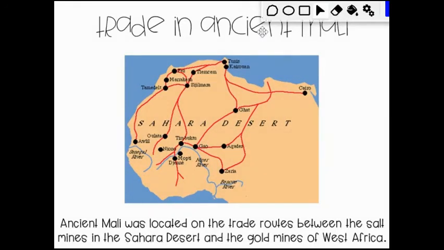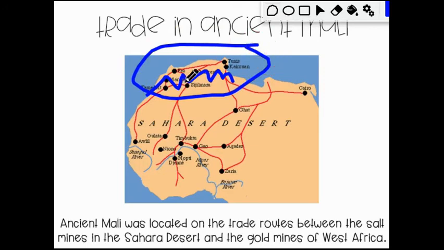You might remember earlier in the year when we learned about Africa, one of the important features was the Alps Mountains. So all up here where the salt is, right? The salt's up here. They have to cross the mountains to get to those salt locations. Okay, so that's a big deal. Not only are they crossing a desert, but they're crossing these mountains. So in order for people who lived in Mali to get salt, it was a huge deal. It was a big thing that they had to do.